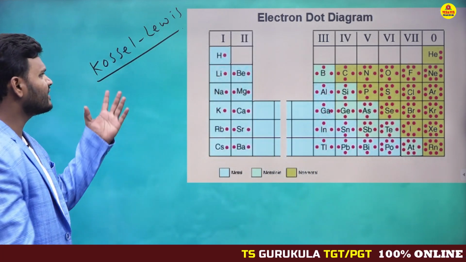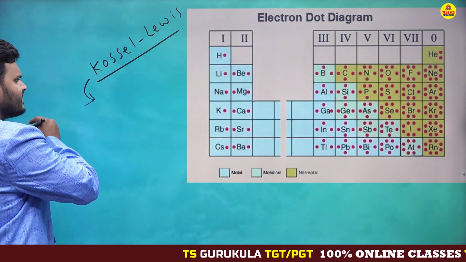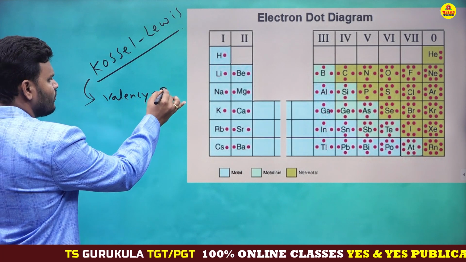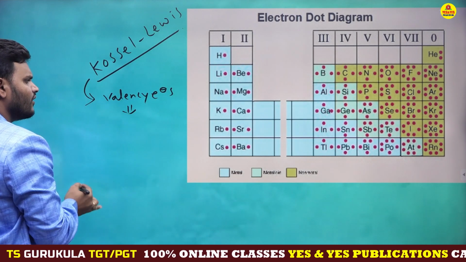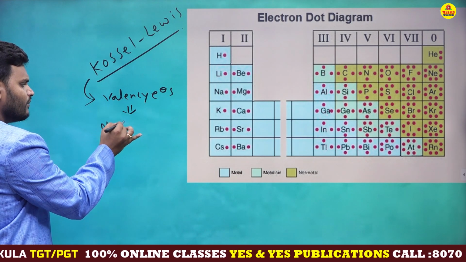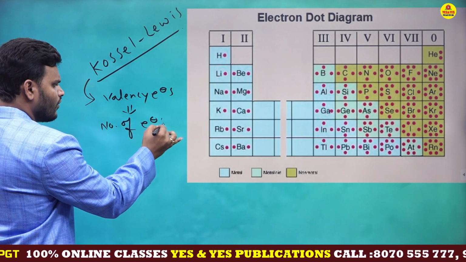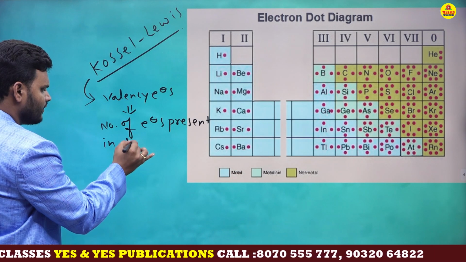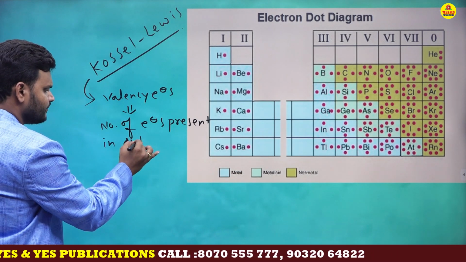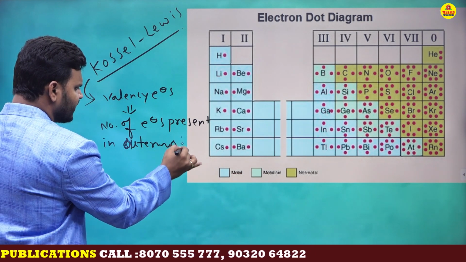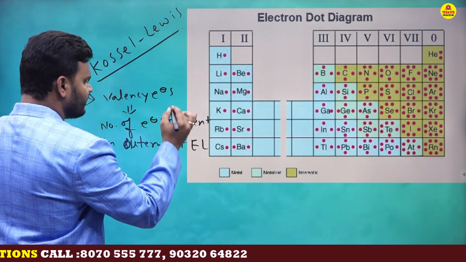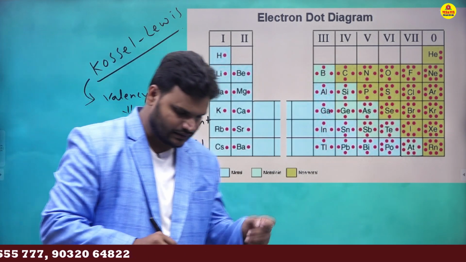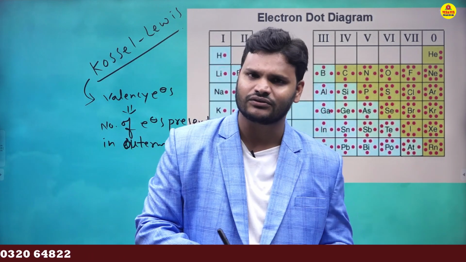So already we discussed valency electrons. What are valency electrons? The number of electrons present in the outermost energy level. Outermost is nothing but the ending energy level. So next we need to discuss octet configuration. Actually, what is octet configuration?